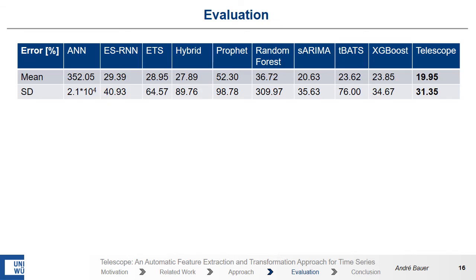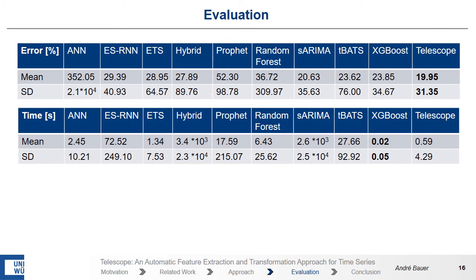This table shows the forecasting error, more precisely the mean and the standard deviation over all 400 time series. Telescope shows here the lowest forecasting error and the lowest standard deviation. The second best method is seasonal ARIMA, and the worst method is RNN, the artificial neural network, and it has also the highest standard deviation.